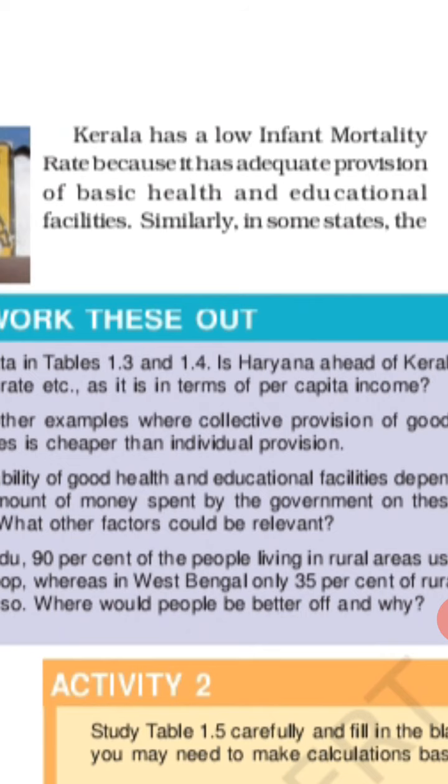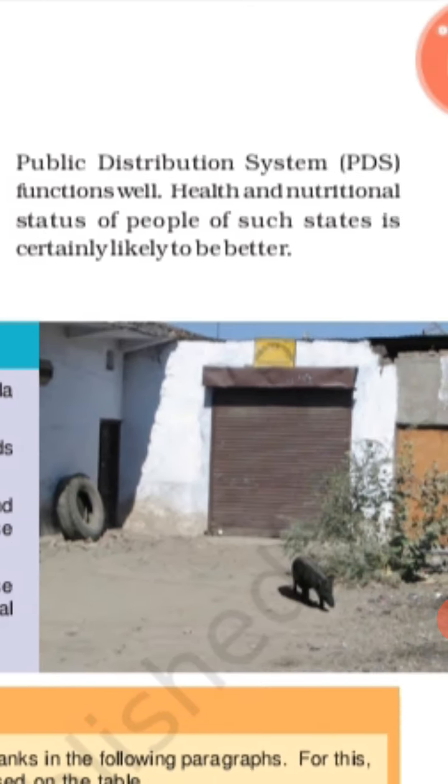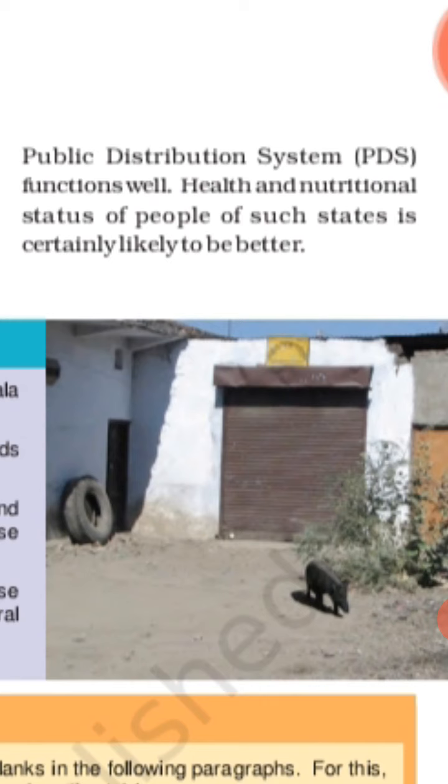Similarly, in some states, now see this one, the public distribution system, PDS, functions well. PDS functions well means PDS works very good in some states. Health and nutritional status of people of such states is certainly likely to be better. So in some states we can easily see good health and nutritional level of the people because of the providing good facilities.